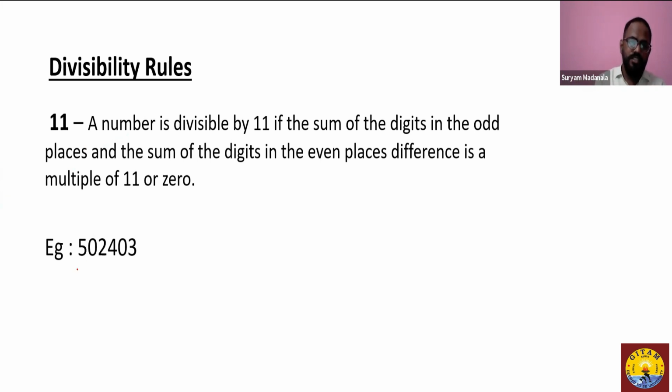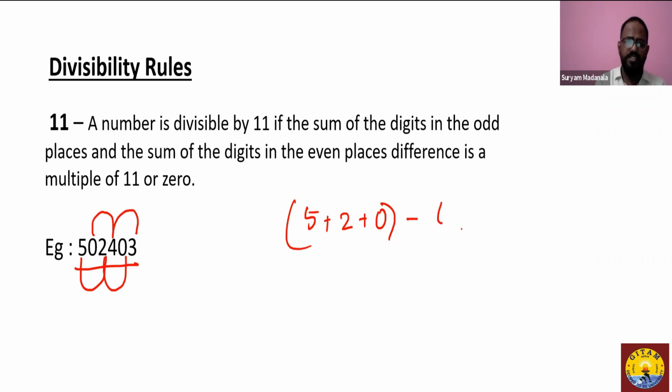So I've given a number displayed over here, 502403. Let's see whether this number is divisible by 11 or not. As per the rule stated here, the sum of the odd places, the first place, the third place, and the fifth place, so 5 plus 2 plus 0, subtracted from the sum of the even places, the second place, the fourth place, and the sixth place, so 0 plus 4 plus 3, should be either a multiple of 11 or 0.